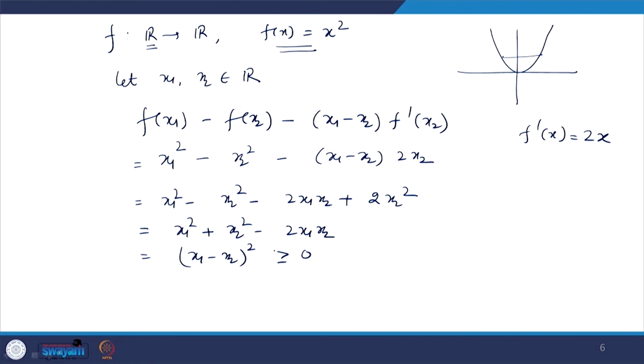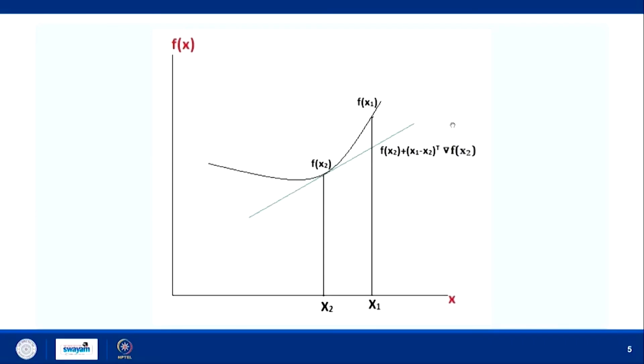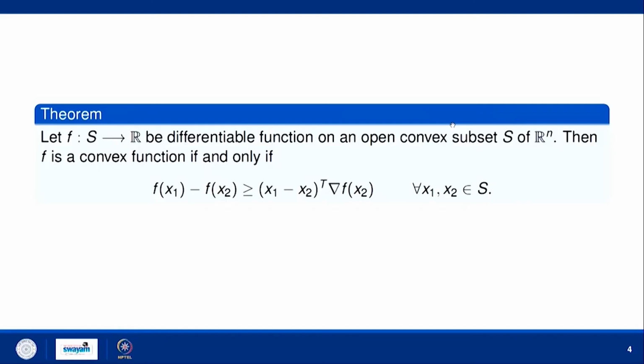Similarly, if you take other examples, say e raised to power x, using the same definition you can easily show that the given function is convex. Geometrically we have already discussed this. So, in this lecture we have seen two important properties of convex functions. Number one, every local minimum is a global minimum, and the second property is that if a function is once differentiable and convex, then this inequality holds. In the next lecture we will see a few more properties of convex functions.